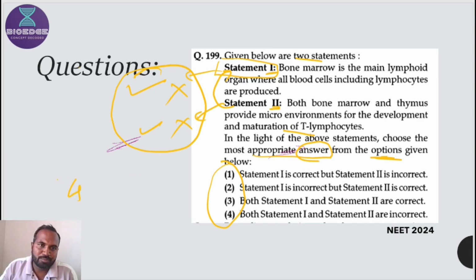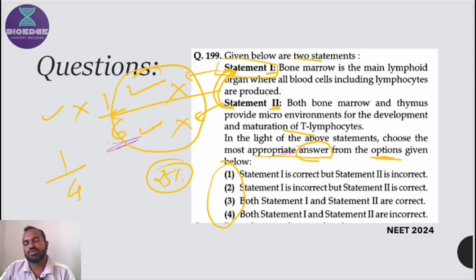Out of 4 options, if you choose one, the probability is 25%. In ARQs, out of 6 options you should choose one, and that's why it becomes a probability of around 70%. So ARQs are the most difficult pattern. Most students fear this pattern, but I will explain in a lucid, very simple manner, so that you can understand this pattern. So let's discuss the statements.